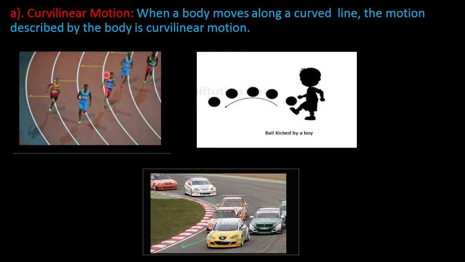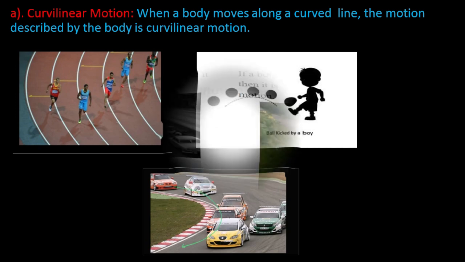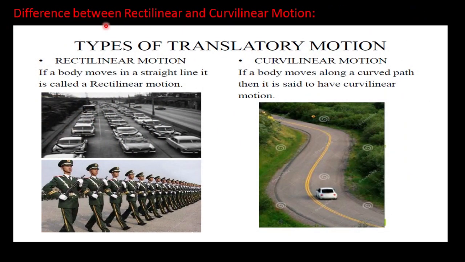This type of motion is called curvilinear motion. Now, can you tell what is the difference between rectilinear motion and curvilinear motion? In rectilinear motion, the body or object always moves along a straight line, but in curvilinear motion, the body always moves in a curved line or curved path.